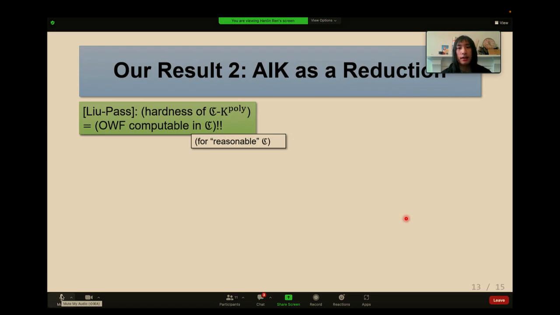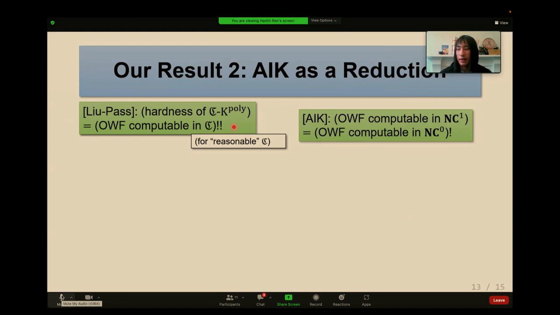Well, I didn't define CK poly, and I won't do it in this talk. If you follow the argument of Liu-Pass, you can get some good definition of CK poly that makes this statement true. Okay, and if you also think about AIK says one-way functions in NC1 is equivalent to one-way functions in NC0.